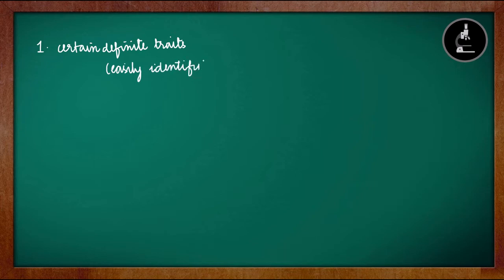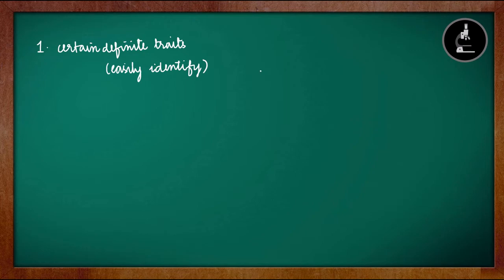The first and a very important reason for selecting the garden pea plants was that Mendel was able to observe or identify certain definite traits or characteristics, and these traits in the pea plants were very clear or easily identifiable. These definite traits were very easy to identify, and there were many distinct characters which Mendel was able to see. So this was one of the very important and major reasons why Mendel chose the pea plant.